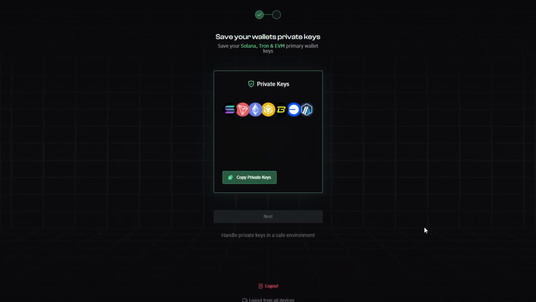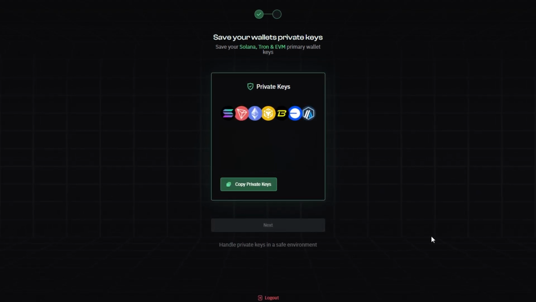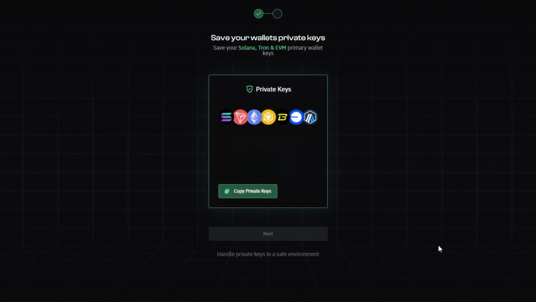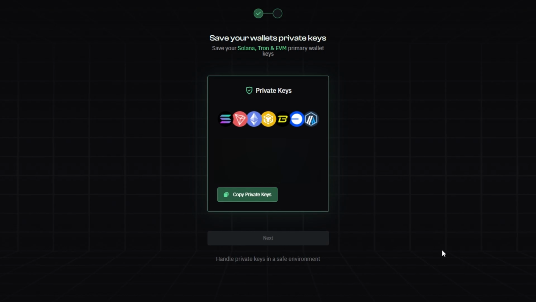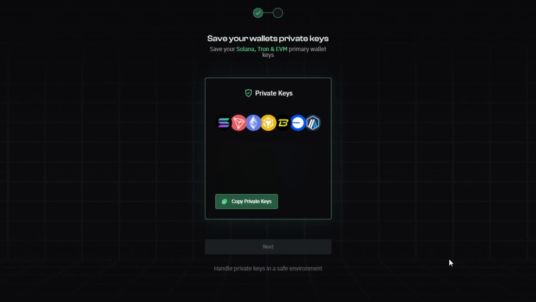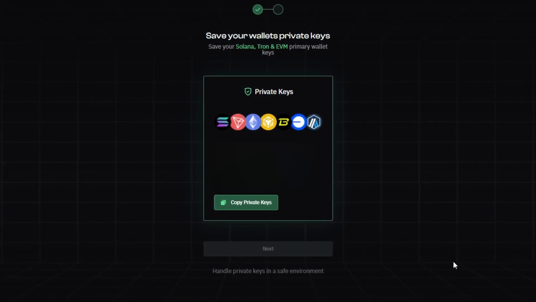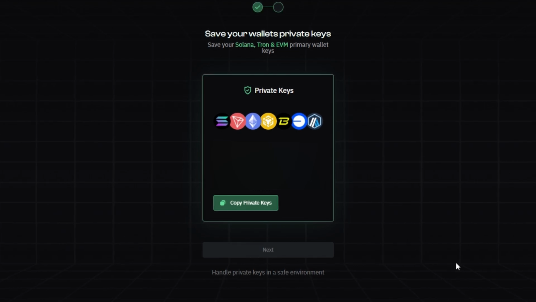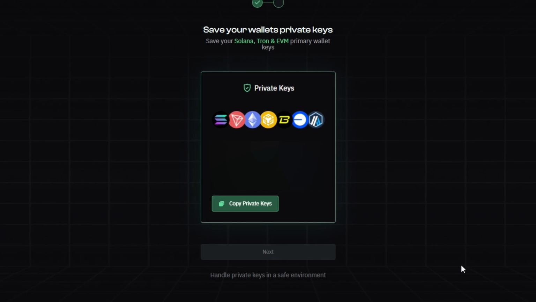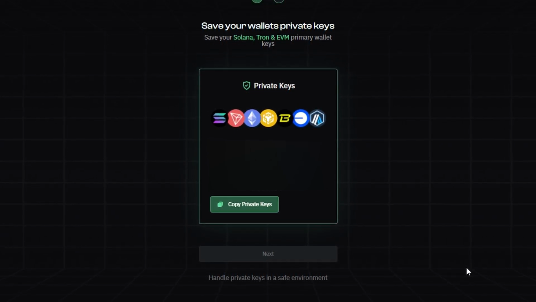Now, this is a critical part of the process, and I can't stress enough how important it is to handle these keys carefully. Think of your private key as your access to your wallet. It's like a password. If you lose it, you could lose access to your wallet, and that would mean losing any funds you have in it. So, when you see your private keys, the first thing you'll want to do is copy them. You'll be asked to save them, and I recommend doing this in a secure location, like a password manager. You can also store them somewhere offline, but just make sure it's secure.